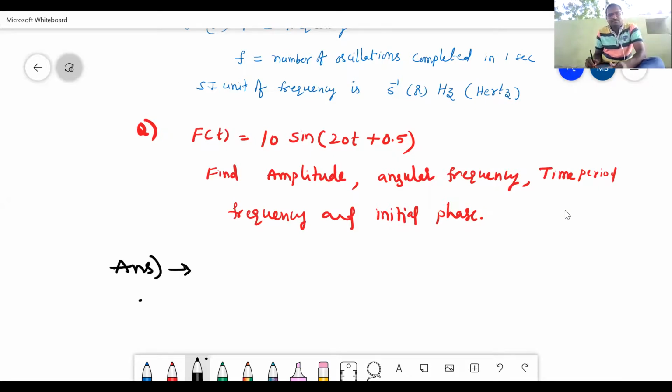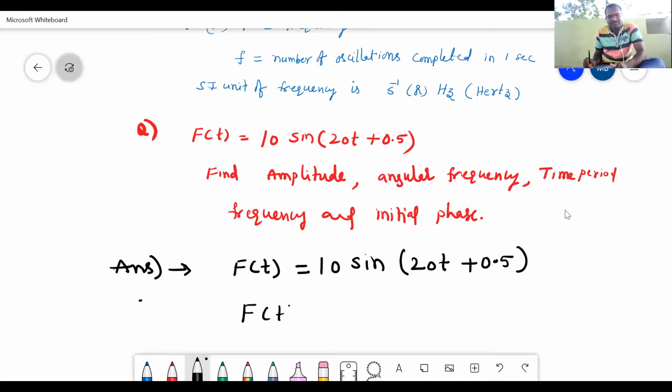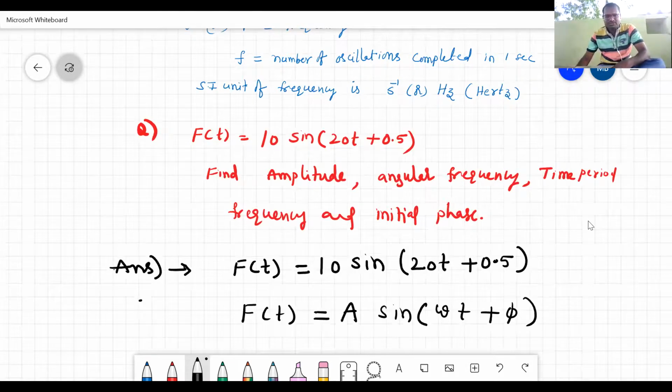Answer. Given equation f of t is equal to 10 sine 20t plus 0.5. Compare this with your known equation, f of t is equal to a sine omega t plus phi.